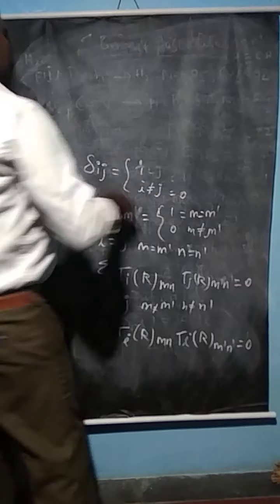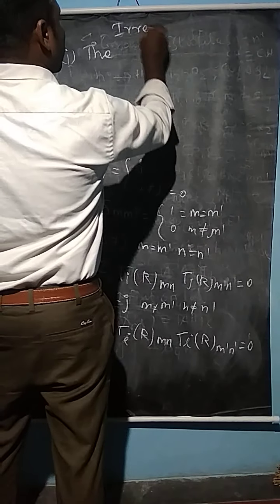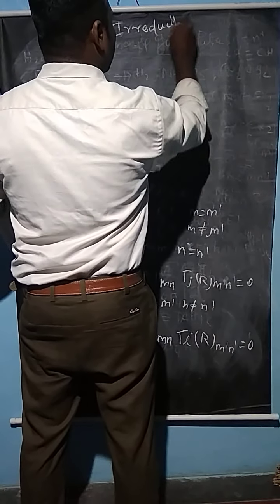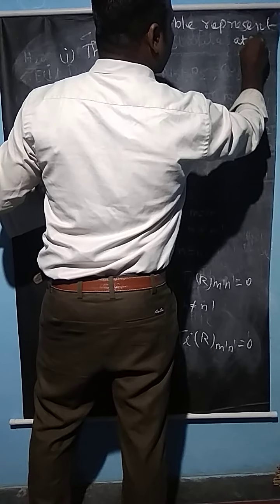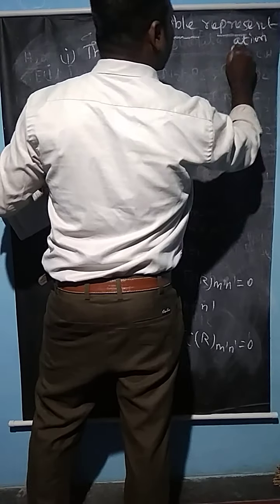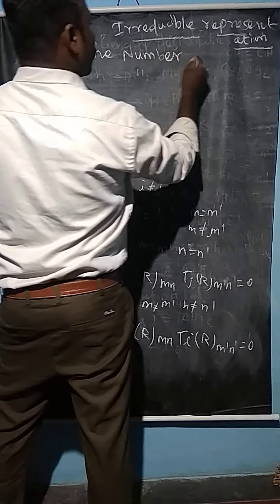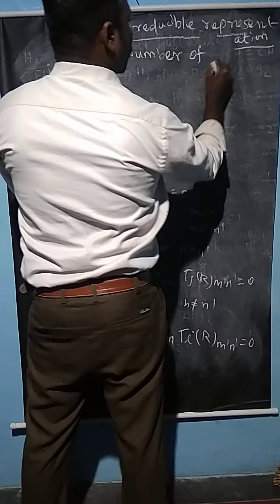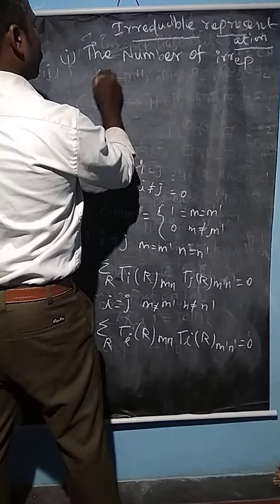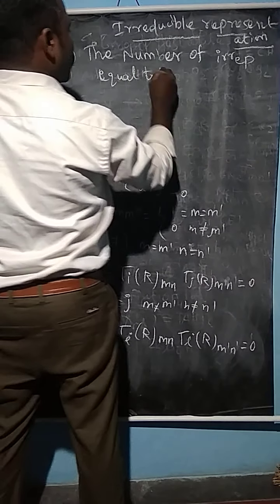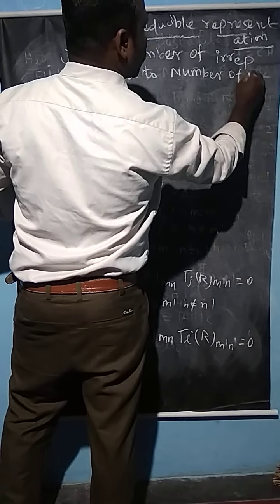I just write it in symbols: the number of irreducible representations is equal to the number of symmetry elements.